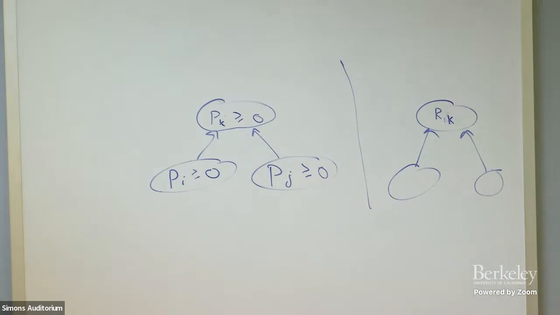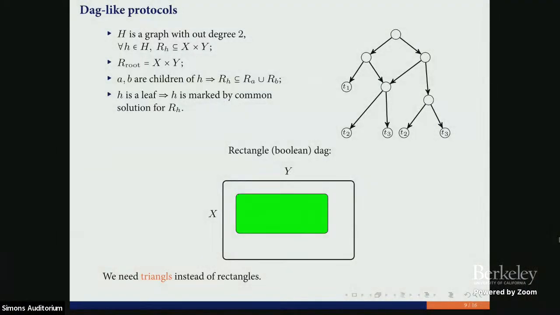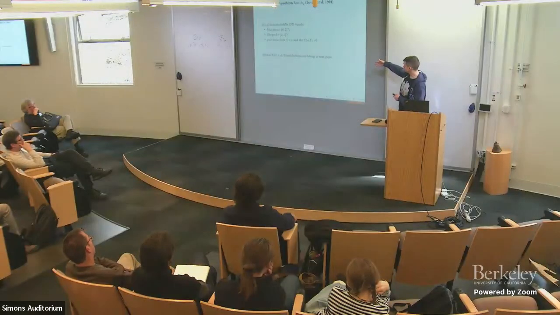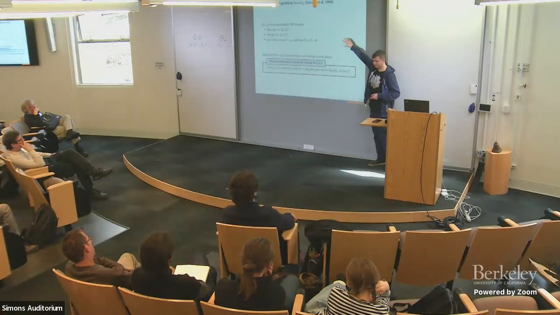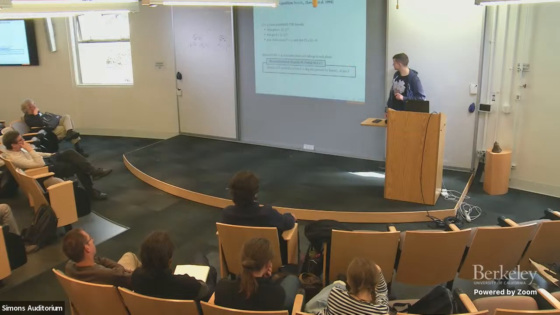I'm going to simplify the strategy a little bit and deal with rectangles. Any questions about DAG-like communication protocols, or is everything clear? We're going to use these protocols to solve communication problems, like this one specifically.